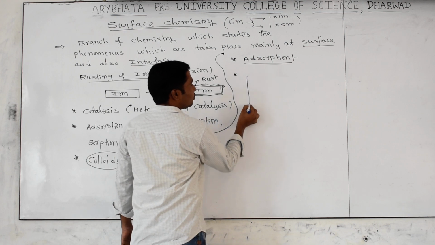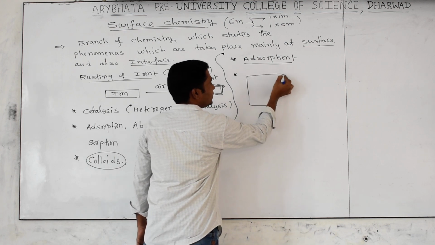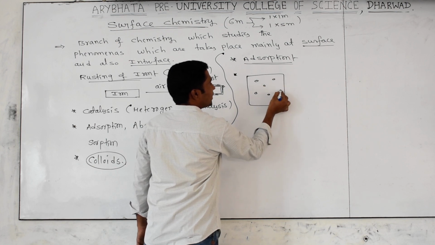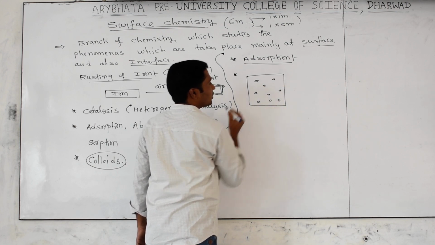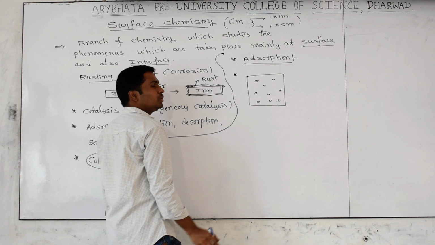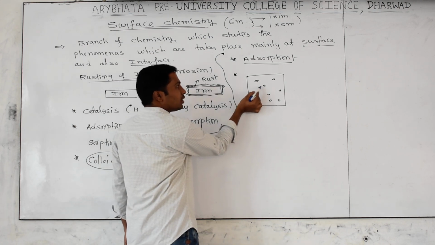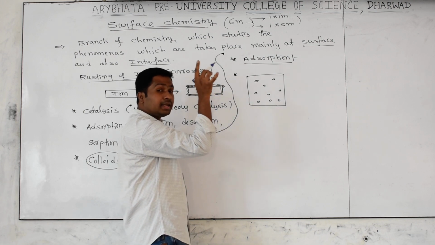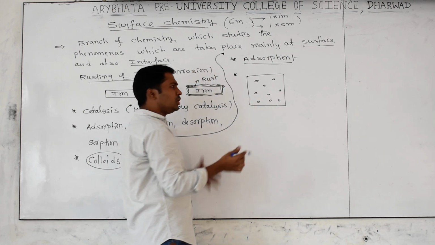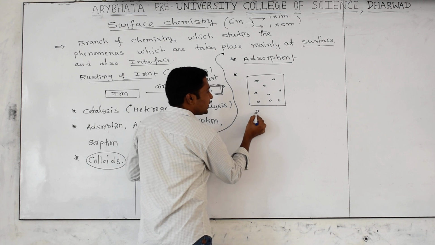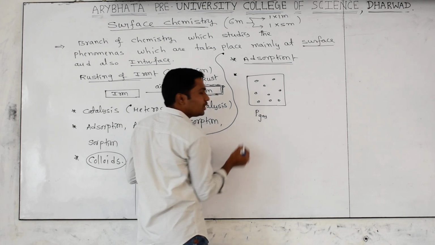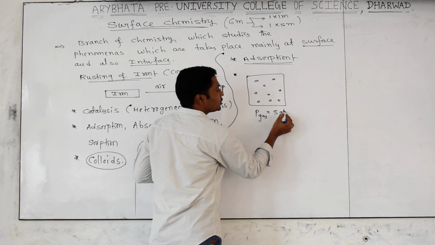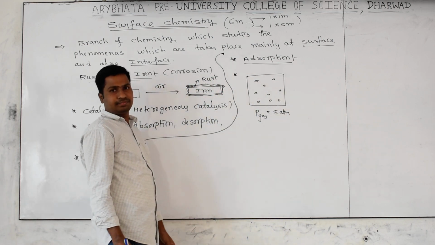I am taking one closed container. In this closed container, I have taken many gas particles, different gas particles. What will they do? They will collide with each other and also collide with the inner walls of the container. That is the KMT, kinetic molecular theory of gases. Anyway, the gas is creating some pressure. That is what we call the pressure of the gas. The pressure is, for example, 5 atmospheres in this closed container.